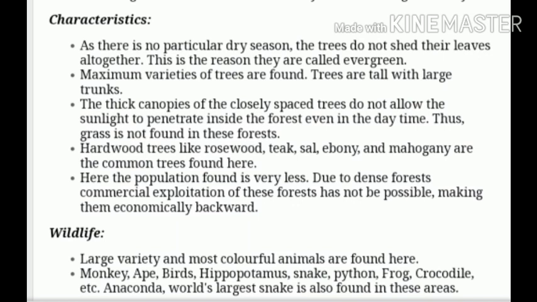The hardwood trees of these forests are very tall, sometimes reaching up to 60 meters, and the leaves of these trees are very broad. The thick canopies of the closely spaced trees do not allow sunlight to penetrate inside the forest even in the daytime. Thus grass is not found in these forests.